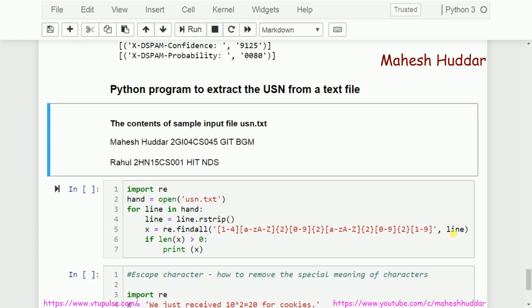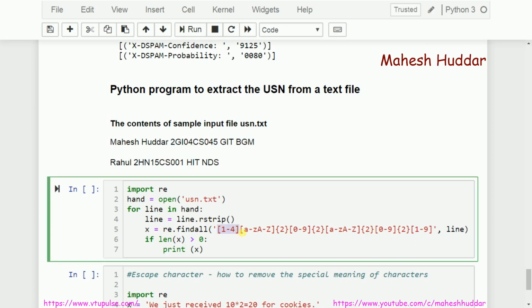What do I want to print? Only the USN. If I want the entire line, I can use the search function, but in this case I want only the matched content, so I am using findall. Now how do I write the regular expression? You must be aware of how a USN looks for VTU or any university in our case. It starts with either 1, 2, 3, 4. Because of that I have written a character sequence as 1, 2, 3, 4.